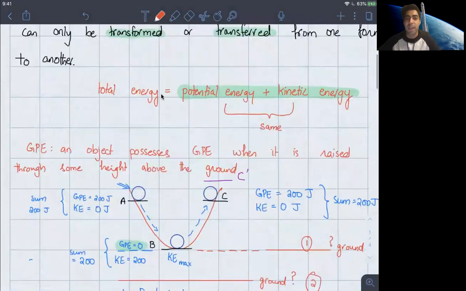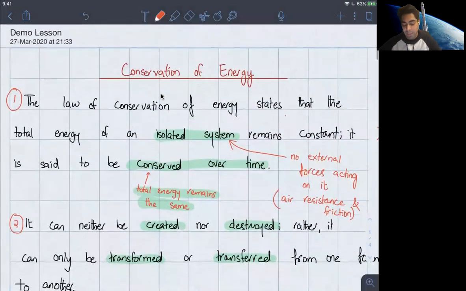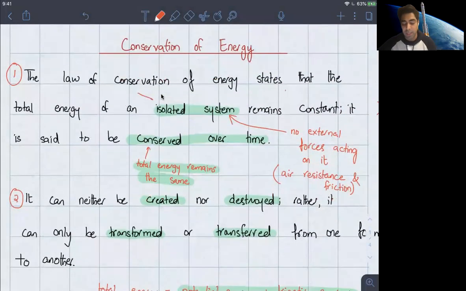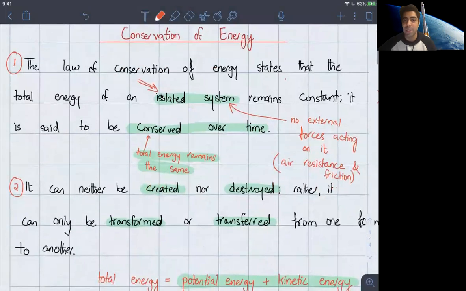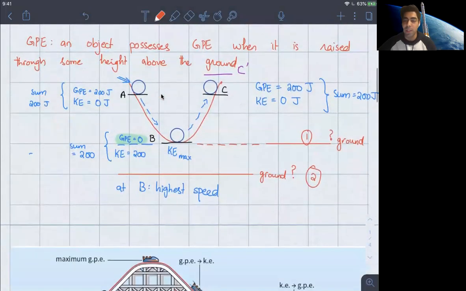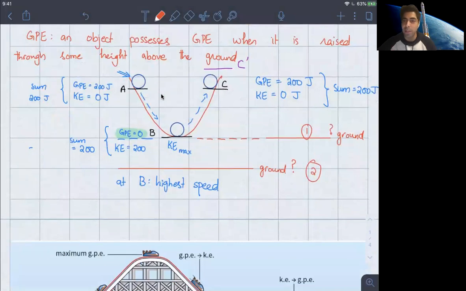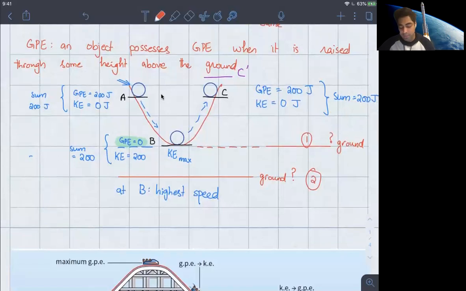And there is a very important underlying assumption as to why that is not happening. And again, I'll take you back to the statement that we wrote down. We said it has to be an isolated system, and we said there are going to be no external forces acting on it, which means that we're neglecting air resistance and friction. Because obviously, if friction were present in this scenario, then the sum at point C right here would not have been 200. It would have been something less. But again, let's not go too far into the details, and let's just stick to the basics for now. I feel it's already getting a little more detailed than what I had planned.